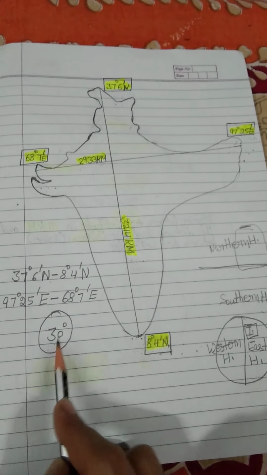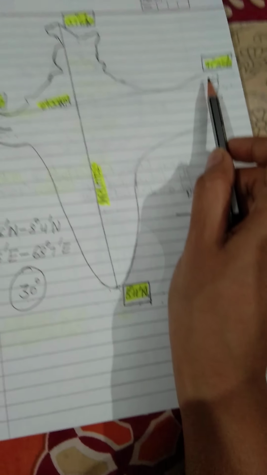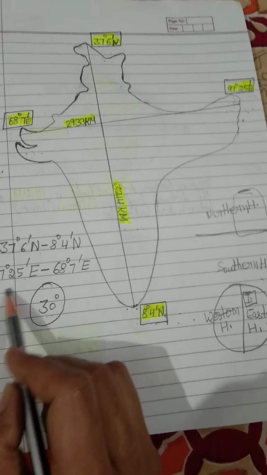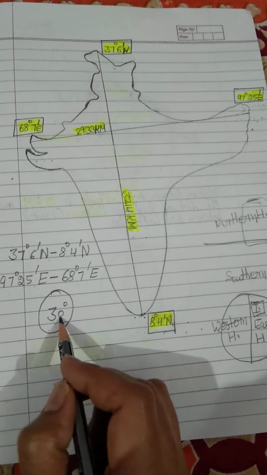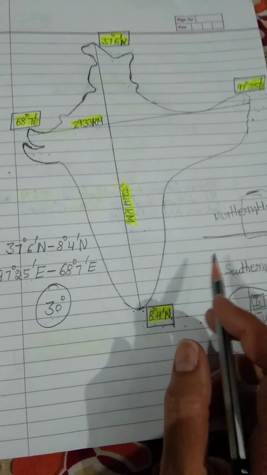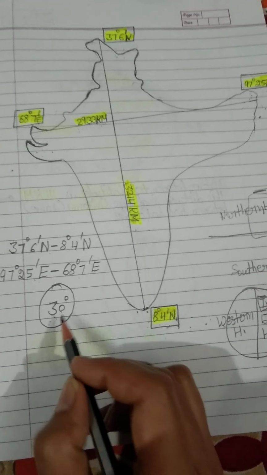This is our longitudinal extent. So we can say that the longitudinal and latitudinal extent of our India is approximately 30 degree.